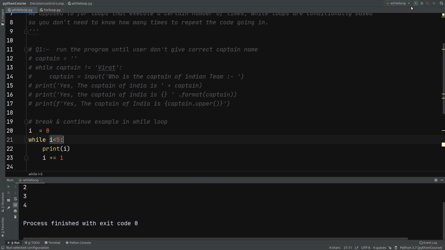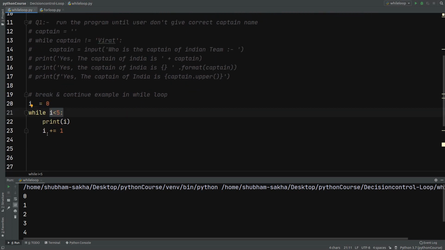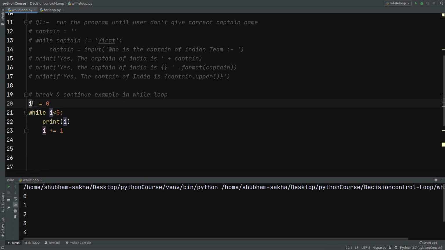So if I run it, now you will see 0 1 2 3 4, and this is now a finite loop. So always remember, before starting our while loop, our variable should be initialized, and the initialized variable should be incremented or decremented as per the requirement. So we have to initialize before starting, and we should increment or decrement as per our requirement.